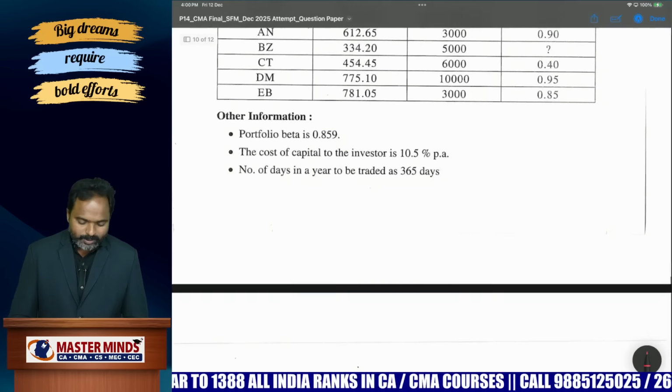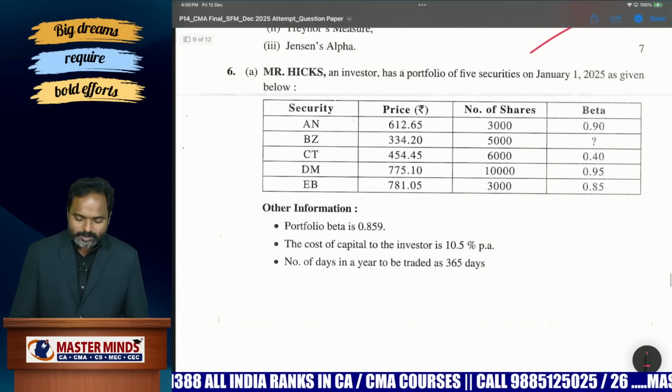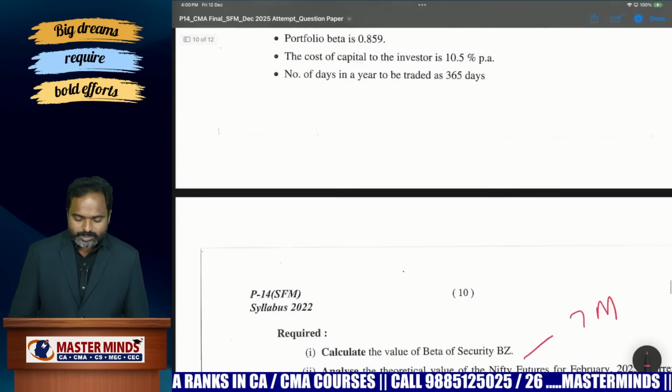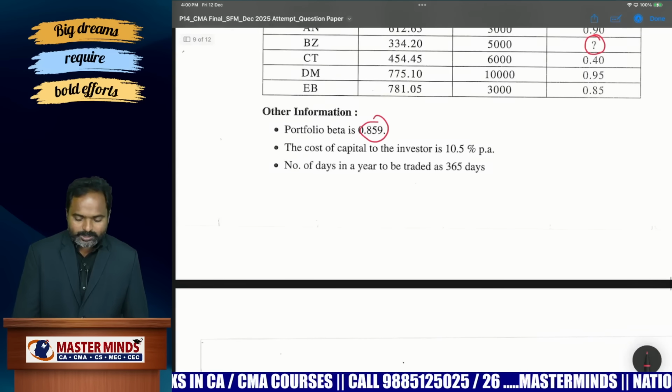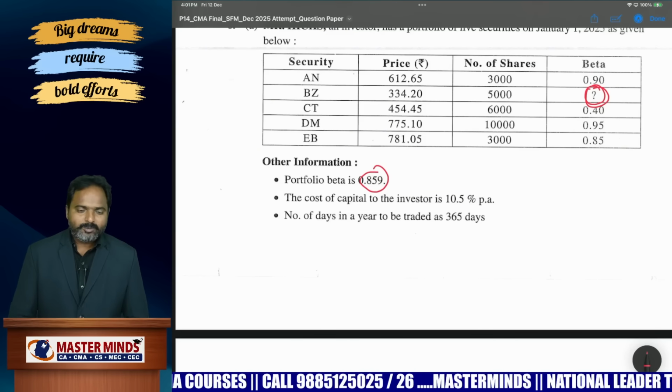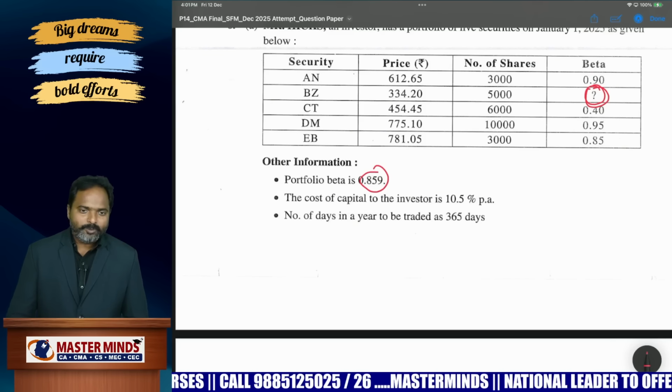Only one small point they are asking, with a missing figure they are giving. After that they are calculating beta of the BZ. So they are giving beta of the portfolio and they are asking beta of BZ. This is a missing figure. Just one small point is added. This type of model is also covered. Comprehensive points they are adding.